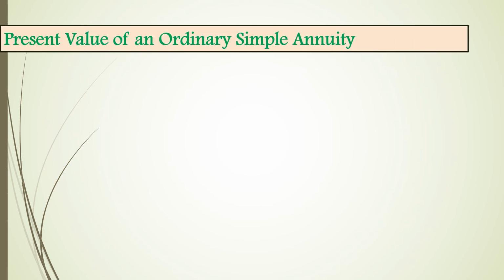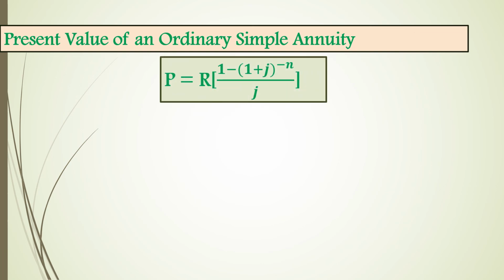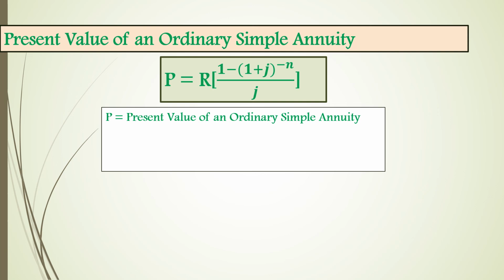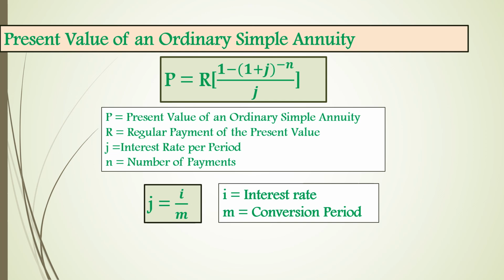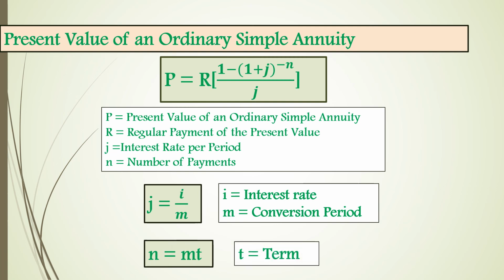Now, let us use the formula for the present value of an ordinary simple annuity. Same variables that we are using compared to future value. So, P for the present value of an ordinary simple annuity, R for regular payment, j for the interest rate per period, n equals number of payments, where j equals i over m, i equals interest rate, m equals conversion period, and n equals m multiplied by t, where t equals term.